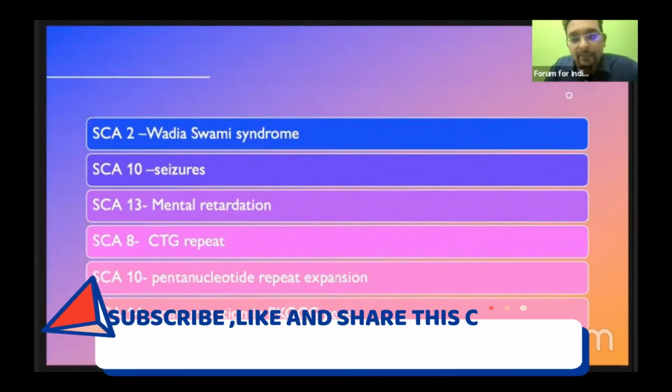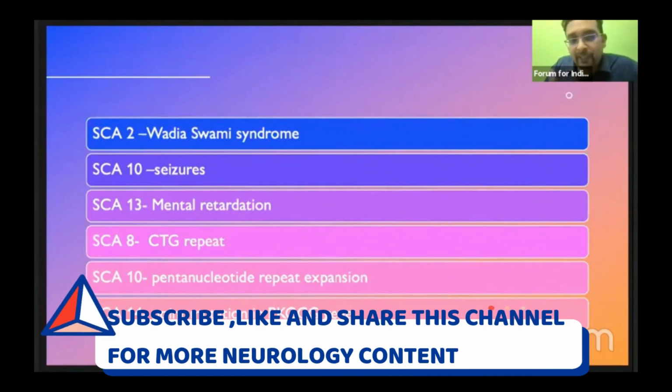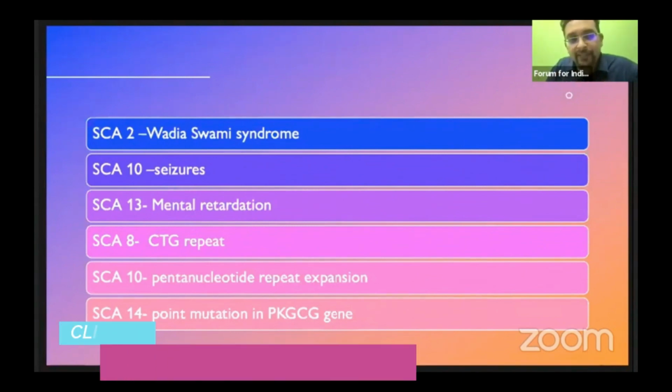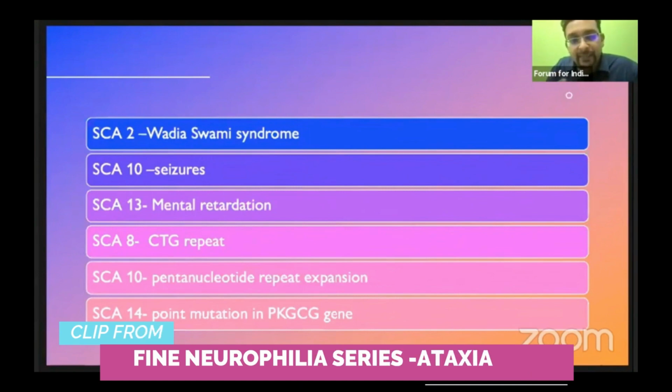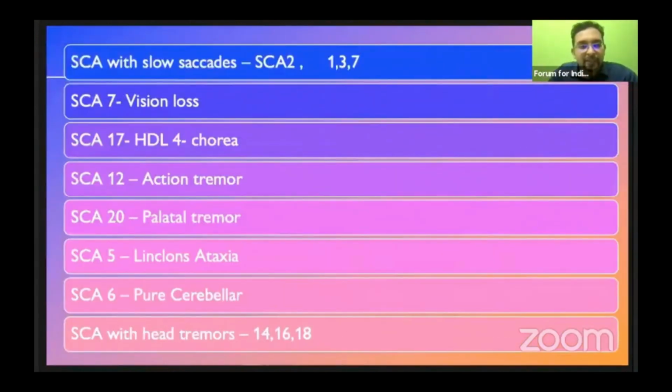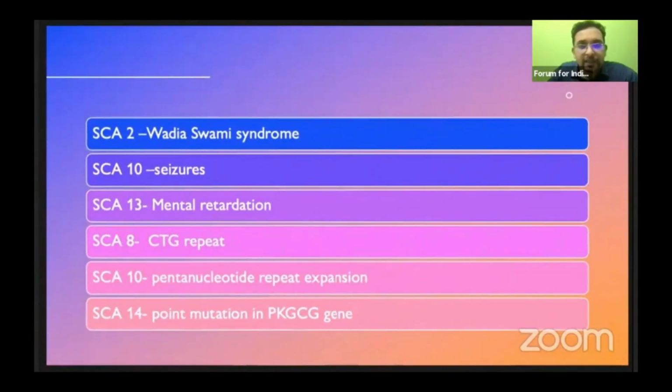And SCA8, just remember, you know that SCAs mostly have CAG repeats. SCA8 is having a different repeat, that is CTG repeat. And SCA10, we have seen the repeat, ATTCT repeat, that is pentanucleotide repeat expansion. And one exception to the SCAs having point mutation is SCA14. So I think with just these 2 slides, you must have got 10 to 20 MCQs.